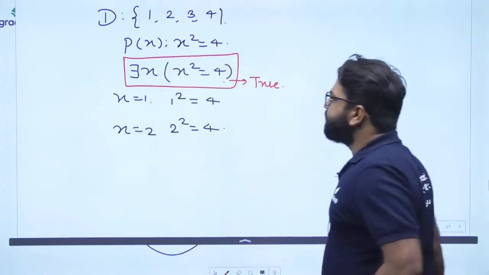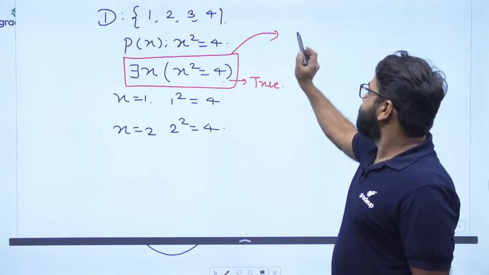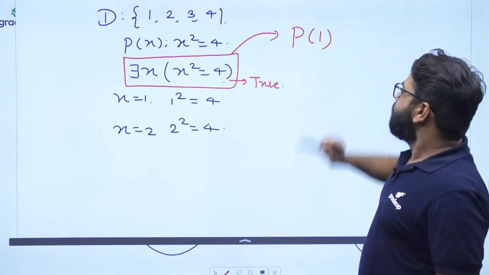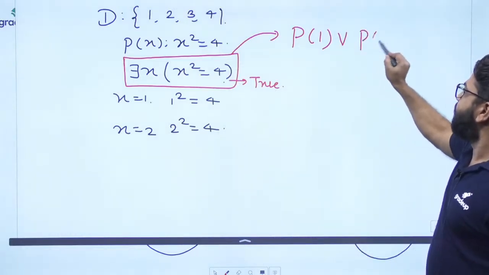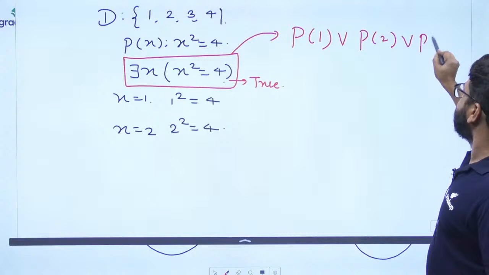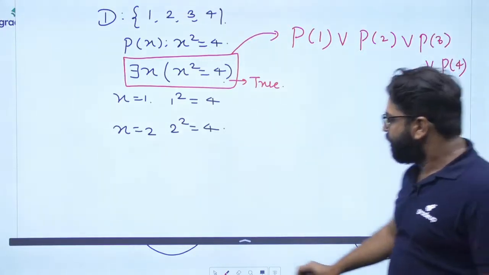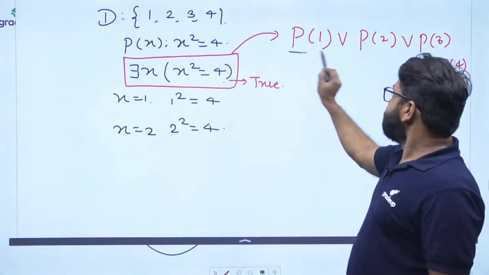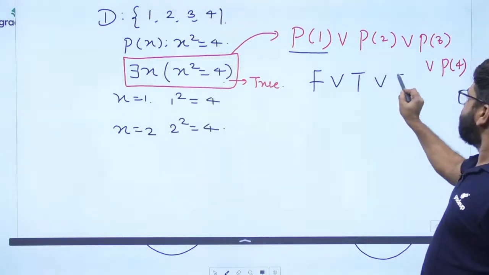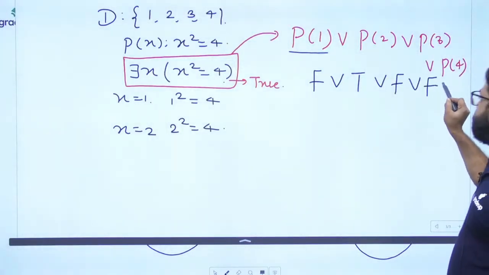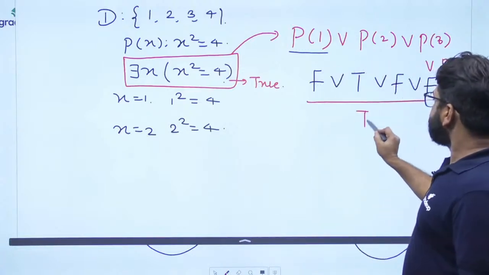In this way you can understand. If you want the visualization of this, here it is. The visualization says that first we put p of 1, then OR, then p of 2 OR, then p of 3 OR, and then p of 4. In this manner, p of 1 becomes false, or p of 2 becomes true, or here false, or here false. So the whole statement turns out to be true.